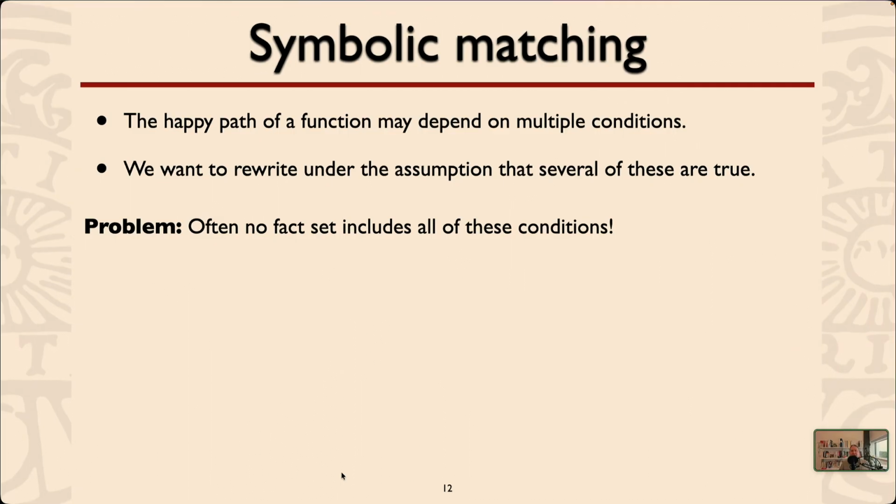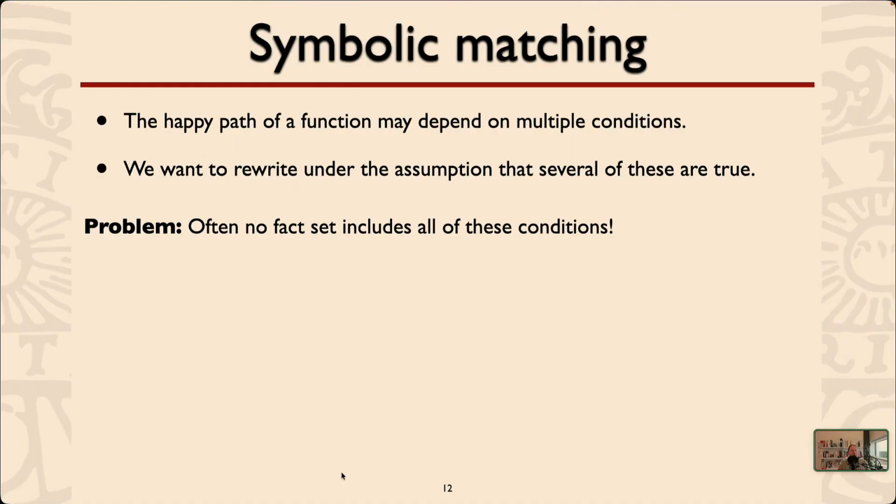We've seen conditional matching, but we have also defined symbolic matching. And why do we use that? Well, the happy path of a function, in particular in Erlang that we are looking at, may depend on multiple conditions. And we want to rewrite under the assumption that a bunch of these are true.